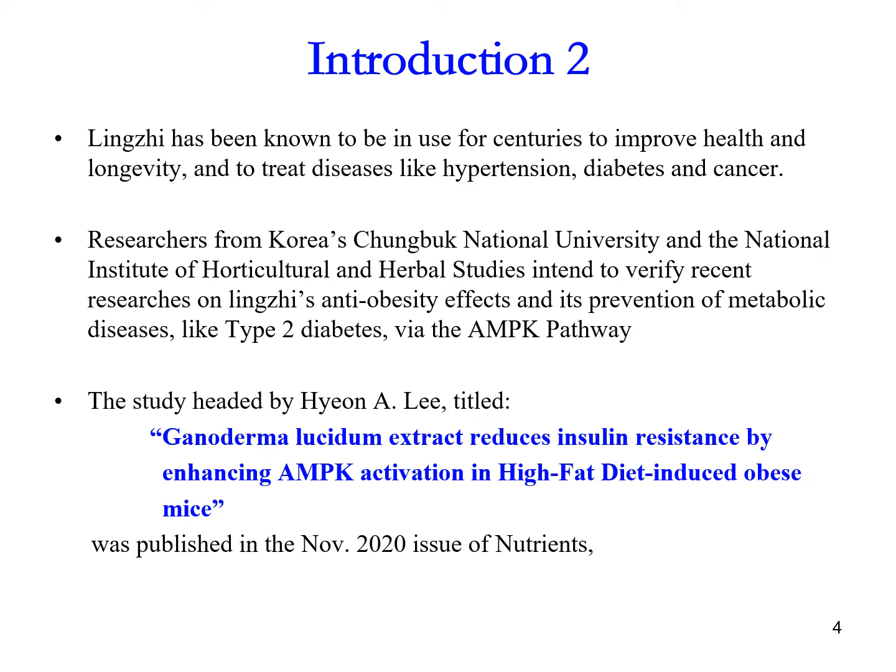All right, those who want to read more about the research, you can go on to read in this issue. You just type in Ganoderma lucidum extract reduces insulin resistance by enhancing AMPK activation in high-fat diet induced obese mice. You will get it, right? It will show a full report. This one is free access. You can read more of it if you want to. All right, next one.